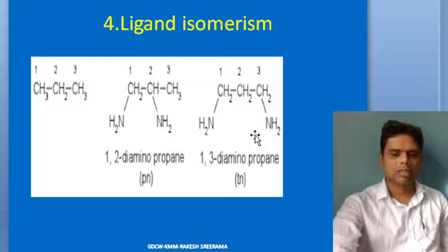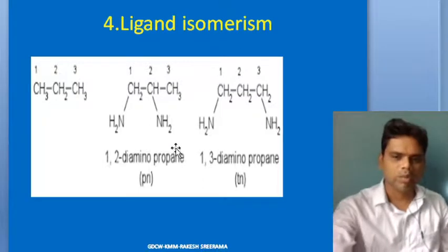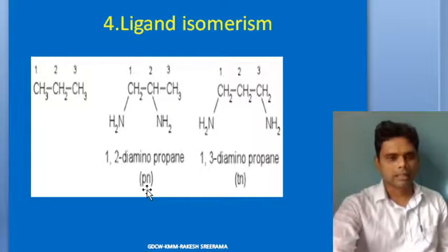They are structural isomers of each other. So 1,2-diaminopropane is written as pn in short form, and 1,3-diaminopropane is written as tn. Pn is 1,2-diaminopropane, tn is 1,3-diaminopropane.